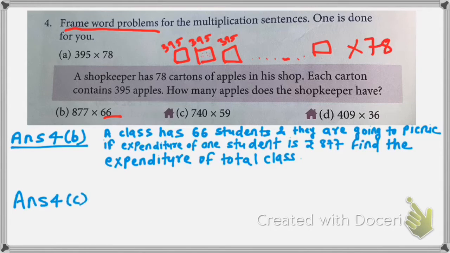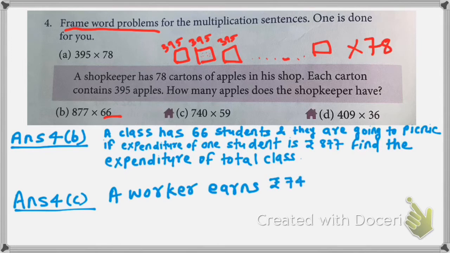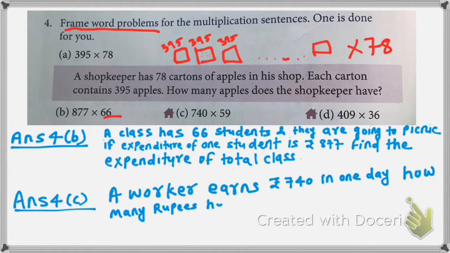Suppose a worker earns 740 rupees in one day, then how many rupees will he earn in 59 days?